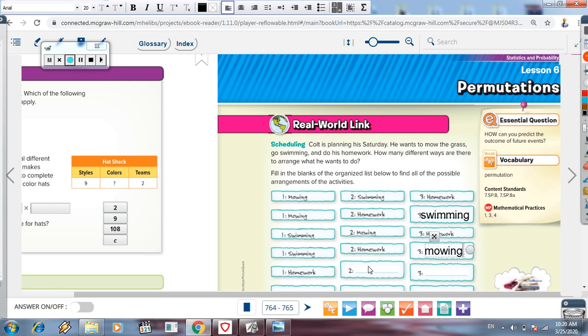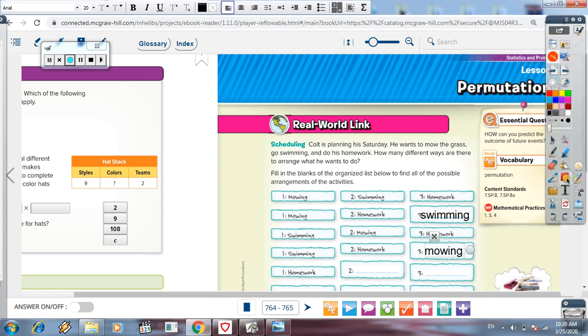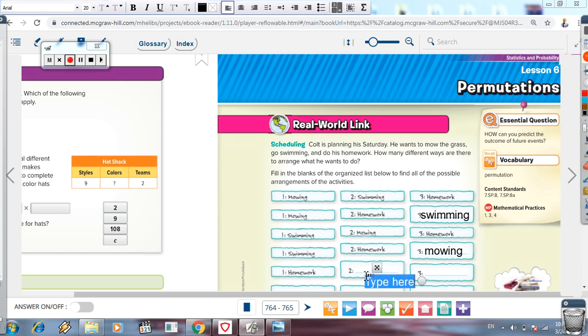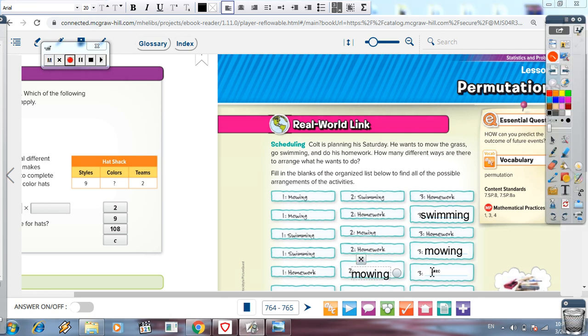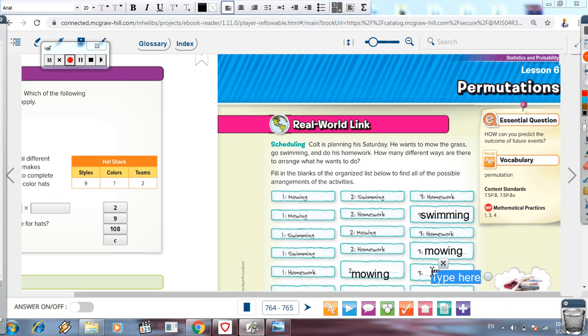Another one will tell me it's okay, I need to make another order. Maybe Kareem will tell me he will do homework. After homework, he will go to mowing. It's okay. And then he will go to swimming. It's okay, no problem. Then I will write here, swimming.